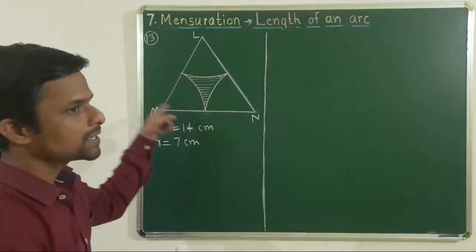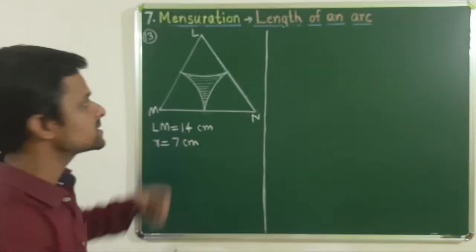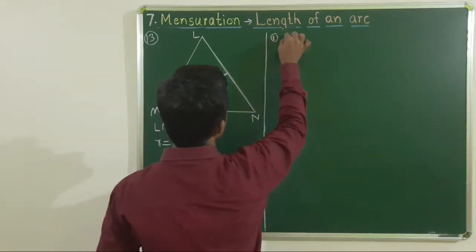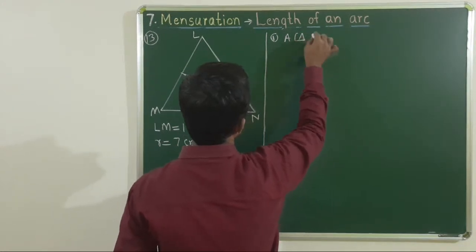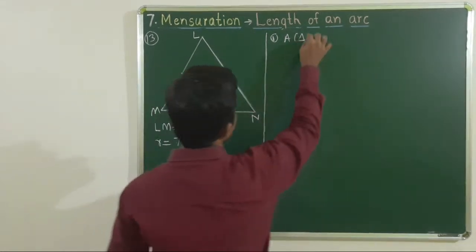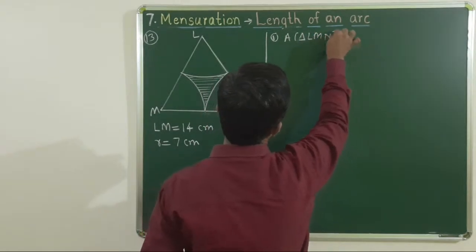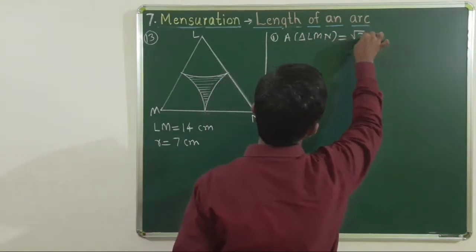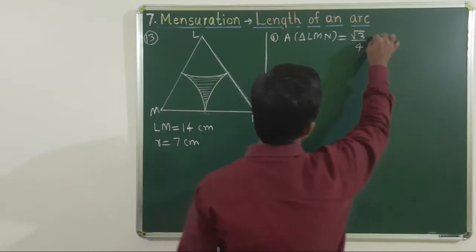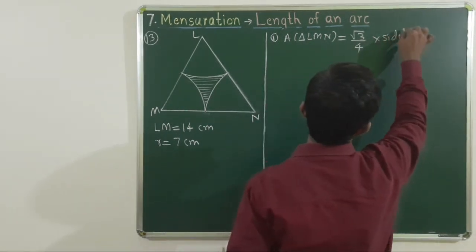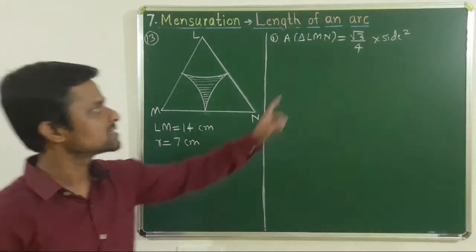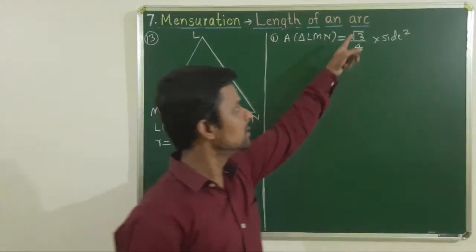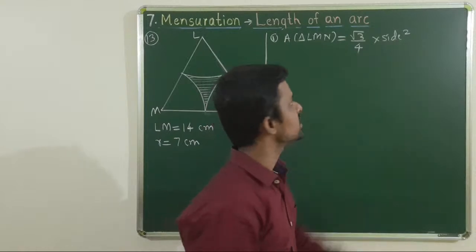We want area of equilateral triangle with side 14 centimeter. Number 1, area of equilateral triangle or area of triangle LMN, which is an equilateral triangle, is equal to, we know formula as root 3 by 4 into side square. हा equilateral triangle असल्याने त्याचा formula for area is root 3 by 4 into side square.